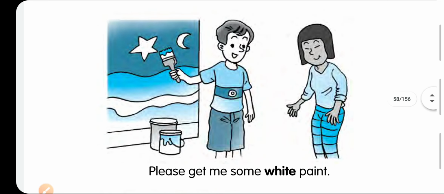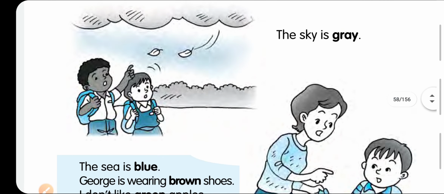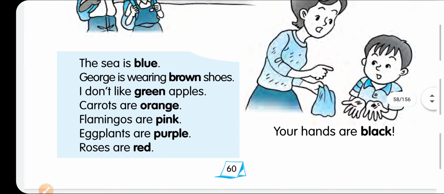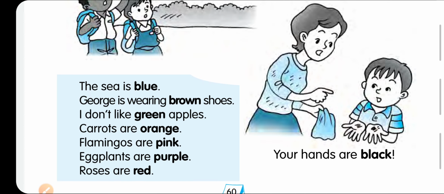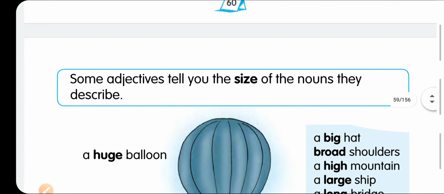How? The white pant, you can see here, white pant. The sky is gray, the gray sky. The blue sea, the brown shoes, green apples, carrots are orange, flamingos are pink, eggplants are purple, roses are red, your hands are black. So all the colors are adjectives. Sometimes it is used at the end of the sentence. For example, roses are red, or you can say red roses, before the object. So these are the adjectives of colors.